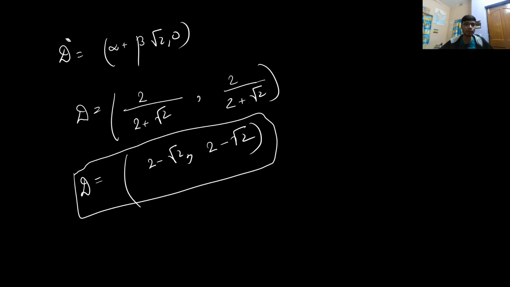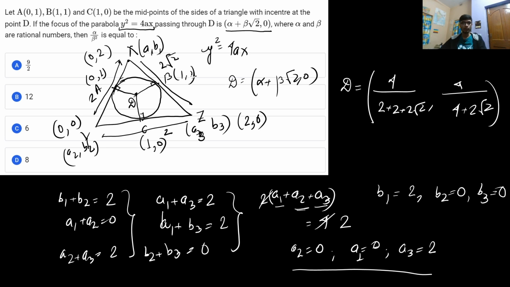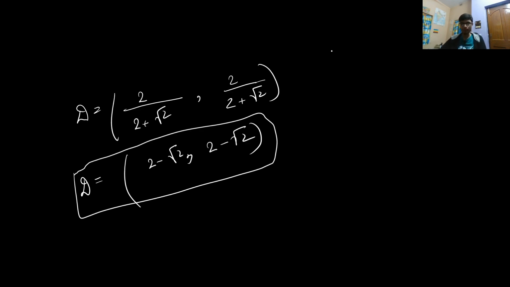There is a very important thing: you must read the question many times to understand what it is asking. So a parabola which is passing through this particular point D has the focus at alpha plus beta root 2 comma 0. Then find the values of alpha and beta, and calculate alpha by beta square.